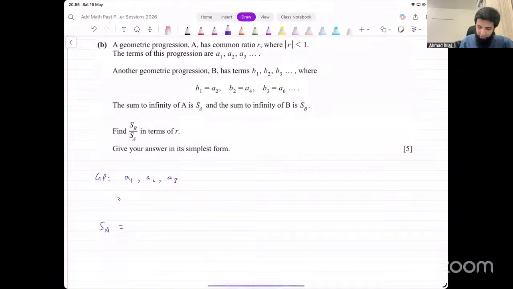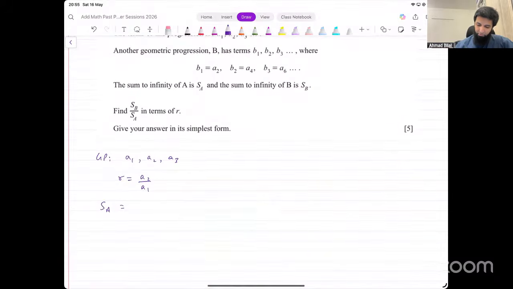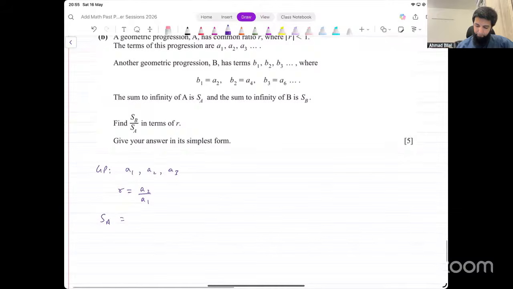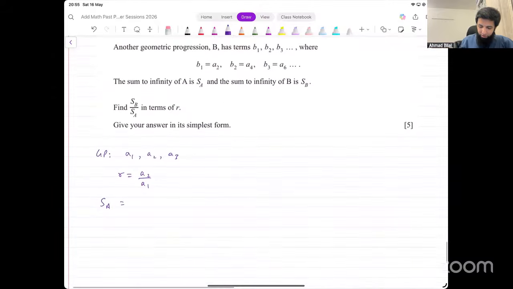Ratio of the sequence is going to be A2 over A1, right? That's the ratio. Okay, let's just start and see what happens. A over 1 minus R, the first term is A1 divided by 1 minus A2 over A1.